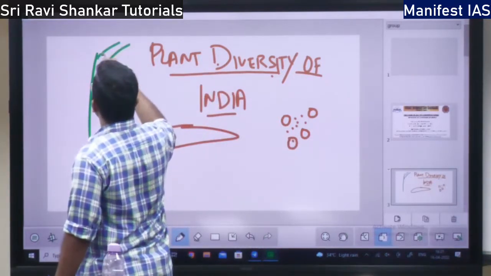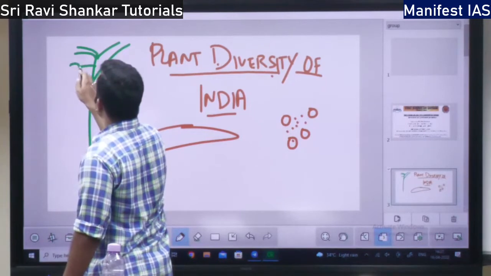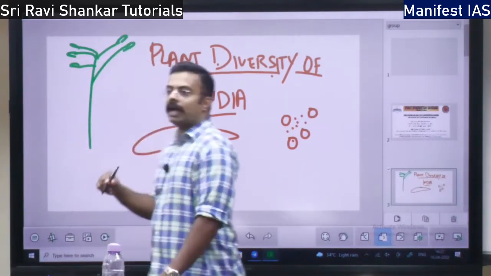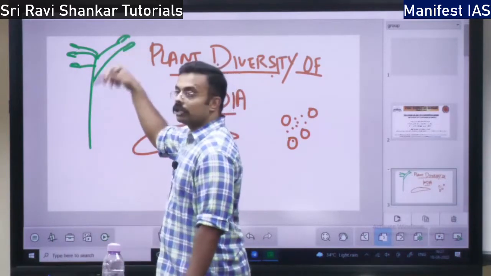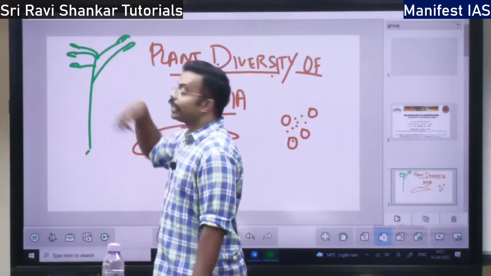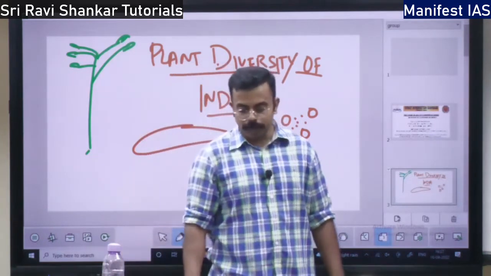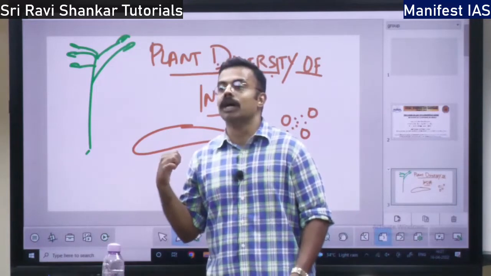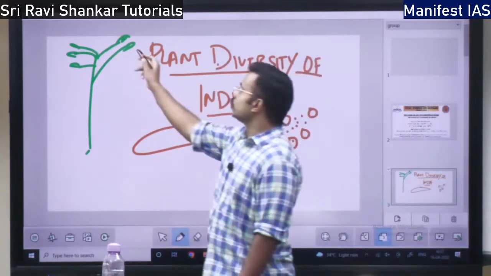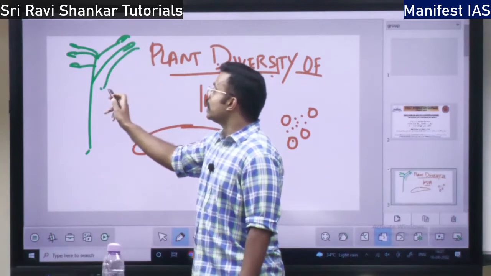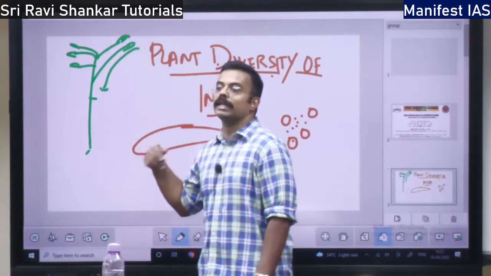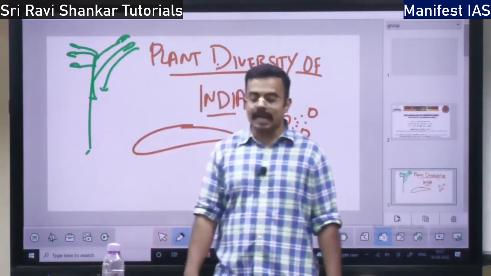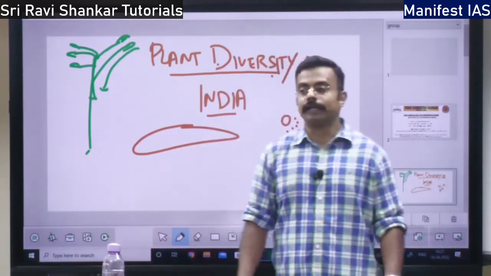So let's say this is a plant and some leaves. The plant is going to die from the tip, not from the bottom. It is going to start dying from the tip. That is the concept of dieback. It is because of increased temperature. This is an adaptive mechanism. Let's say it is dead till here and the temperature becomes favorable, it is going to grow again from here. So it is an adaptive or protective mechanism.